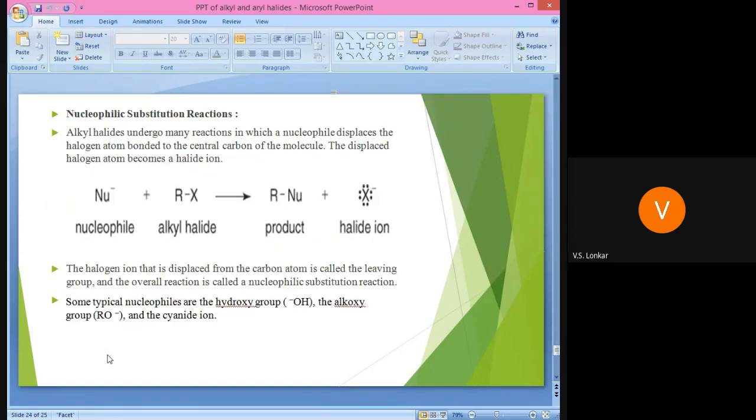See next. Just write down one reaction and tell me the product. Write down the reaction: ethyl bromide plus potassium hydroxide, KOH. Below in brackets write alcoholic. Here we use alcoholic KOH, that is potassium hydroxide. Give the arrow, write the sign of heat on that arrow, and tell me the product fast.